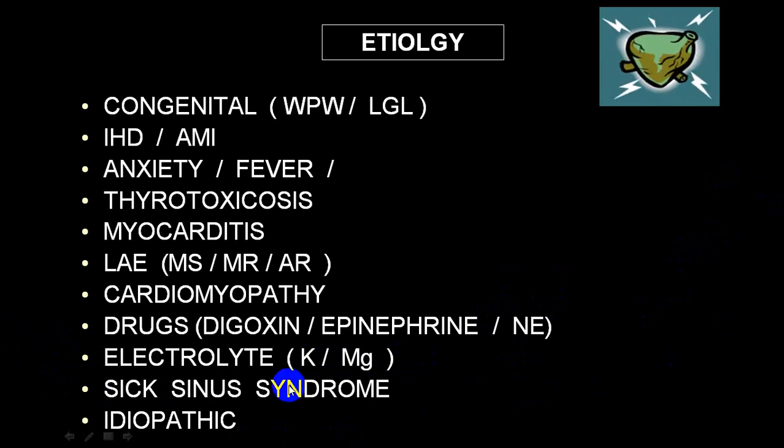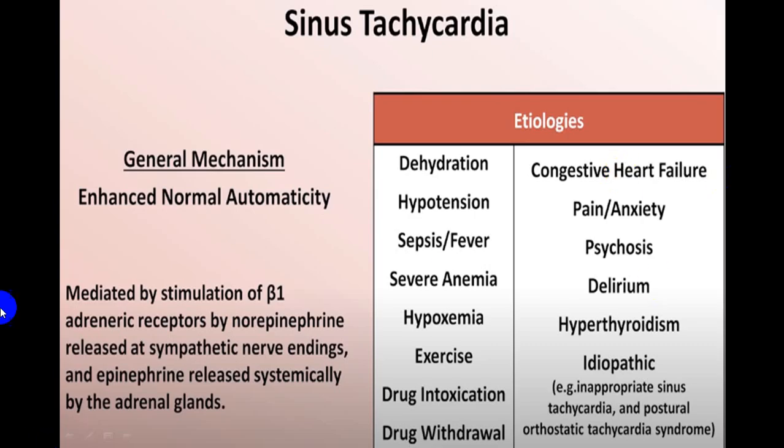In sick sinus syndrome, when the sinus node is not firing, the atrium is irritable and starts firing, and you can have atrial arrhythmias which will be supraventricular tachycardias in the presence of sick sinus syndrome. And when you can't confirm any one of these above diagnoses, you label that as an idiopathic variety.